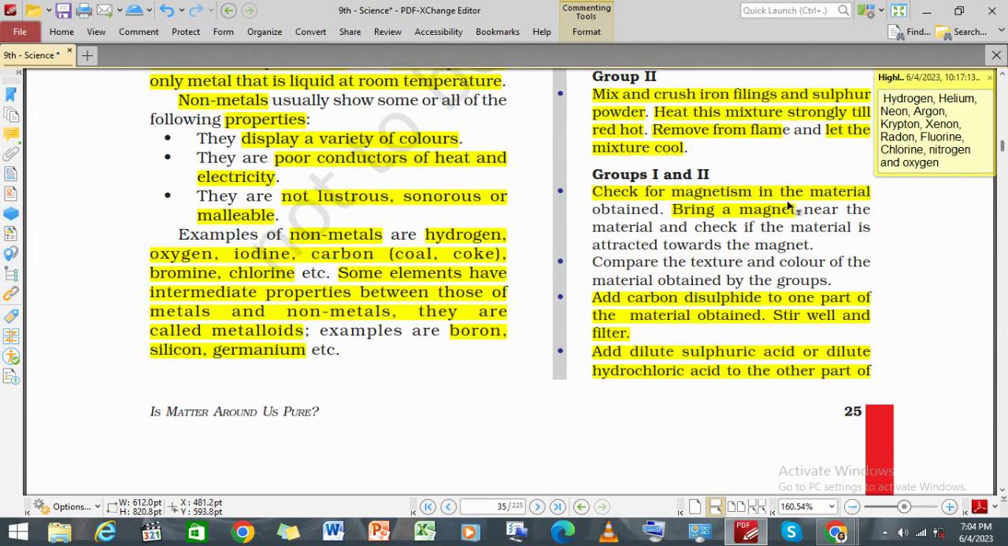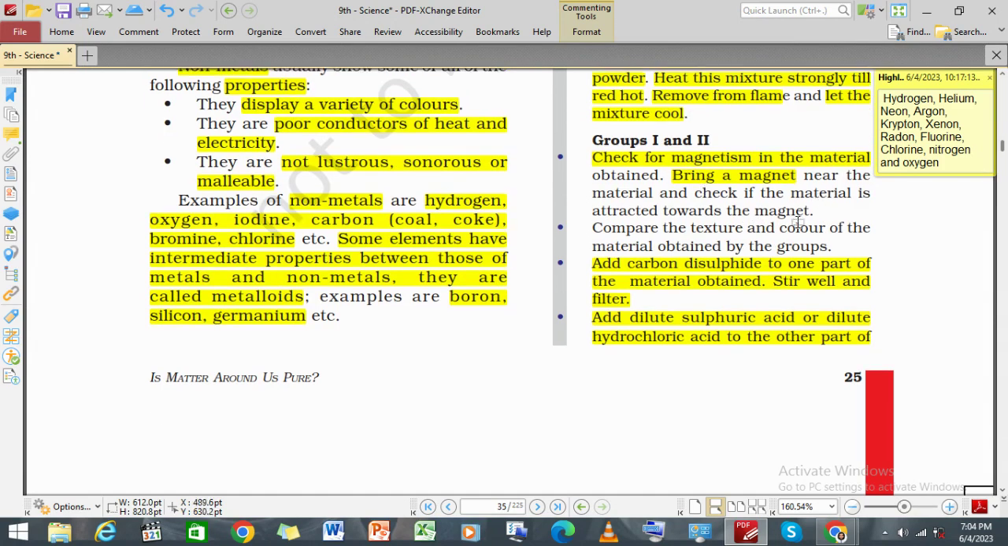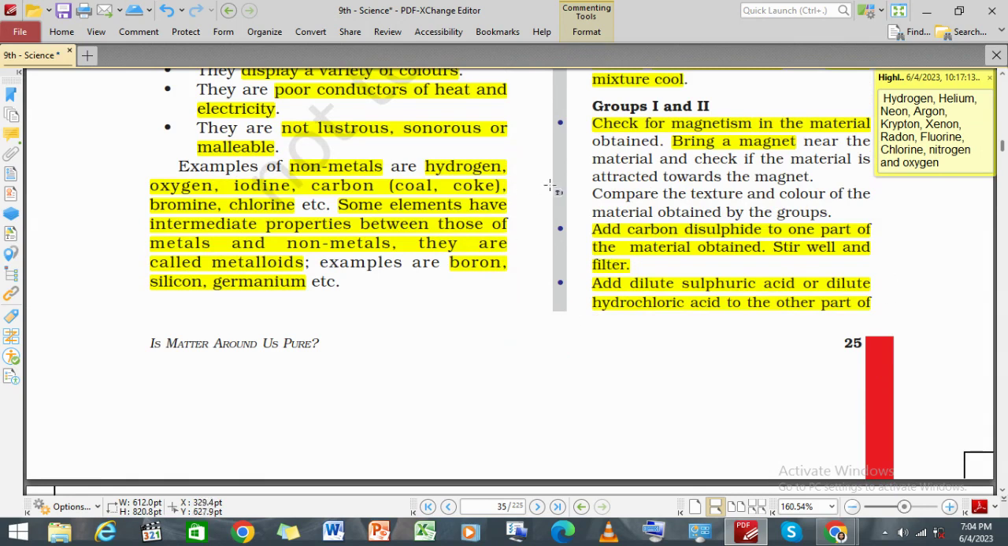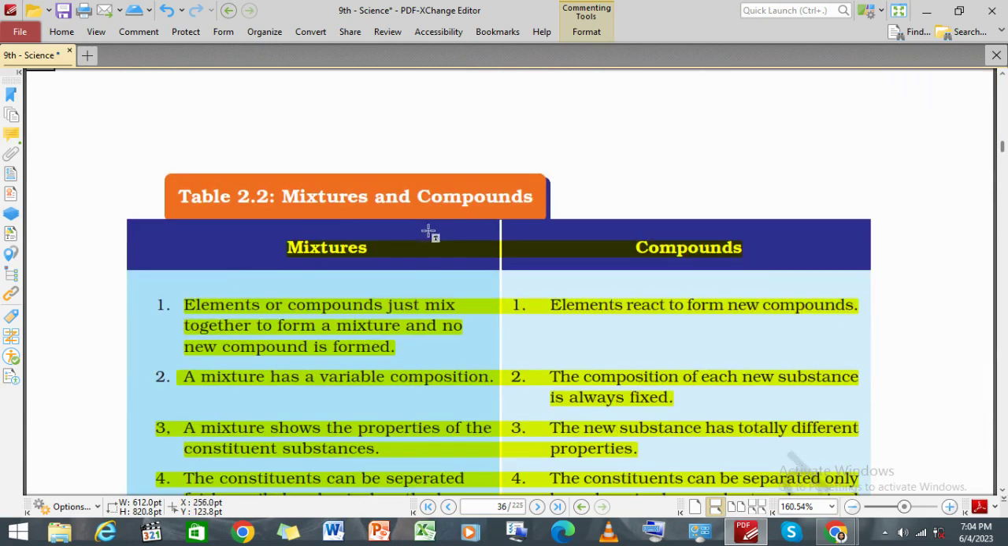Check for the magnetism of the material by bringing a magnet, and add carbon disulfide to one part of the material obtained. Now stir well and filter. Add dilute sulfuric acid or dilute hydrochloric acid to another part.